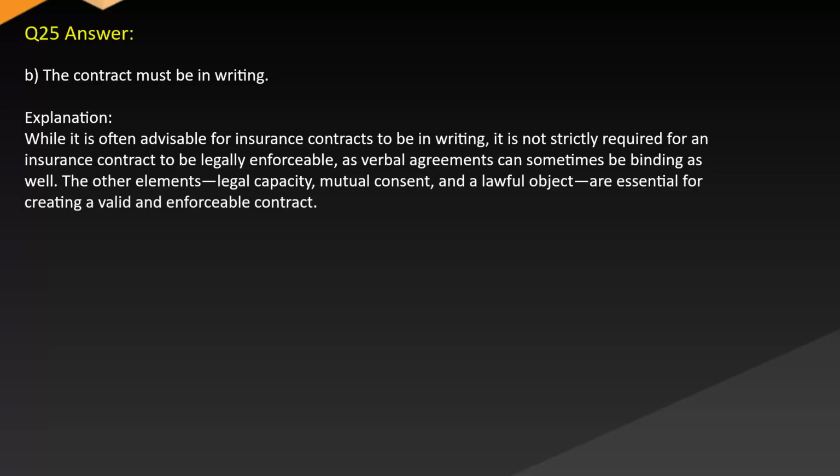Answer: B. The contract must be in writing. Explanation: while it is often advisable for insurance contracts to be in writing, it is not strictly required for an insurance contract to be legally enforceable, as verbal agreements can sometimes be binding as well. The other elements, legal capacity, mutual consent, and a lawful object, are essential for creating a valid and enforceable contract.